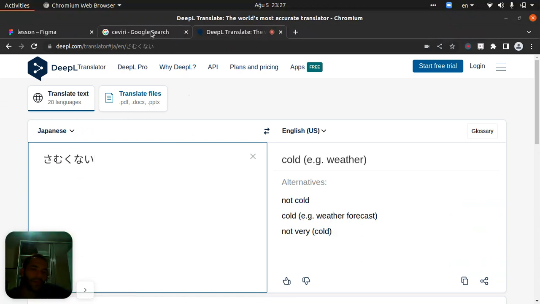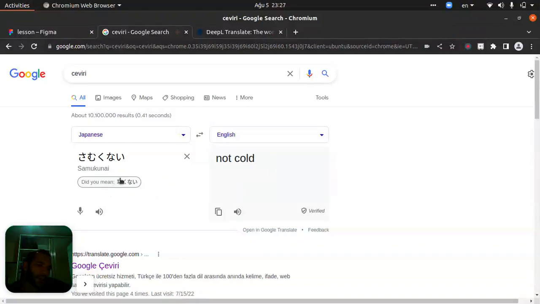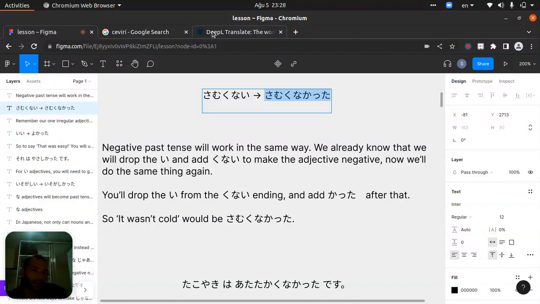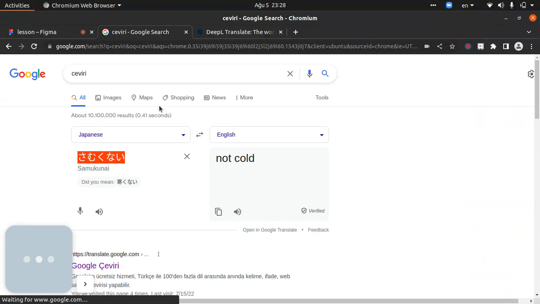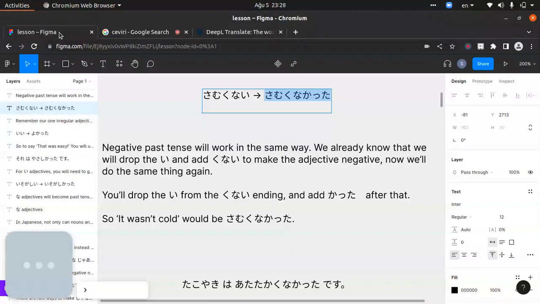Samukunai, not cold. Kunai means not. Samukunai will be samukunakatta. Samukunakatta, it wasn't cold. Kunakatta will make it past tense.